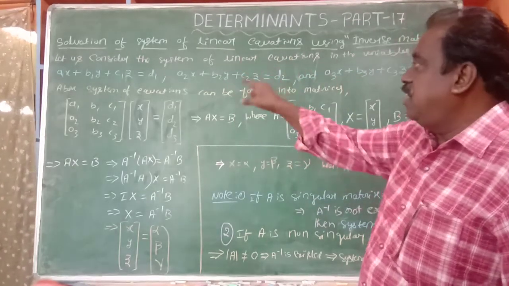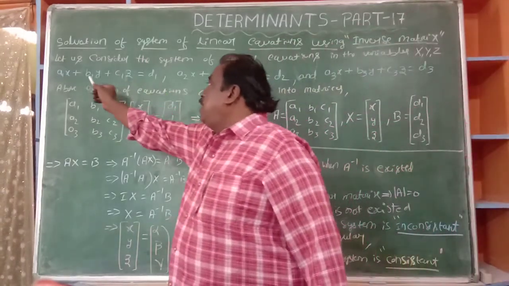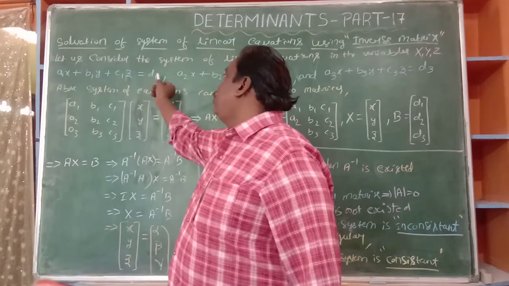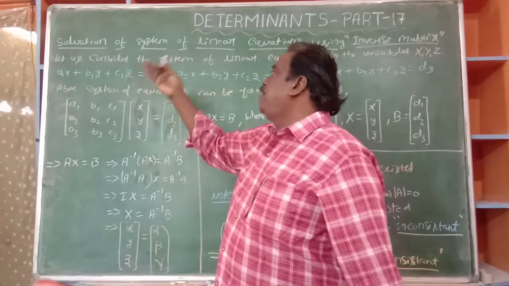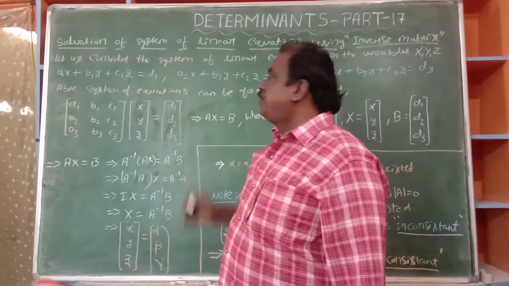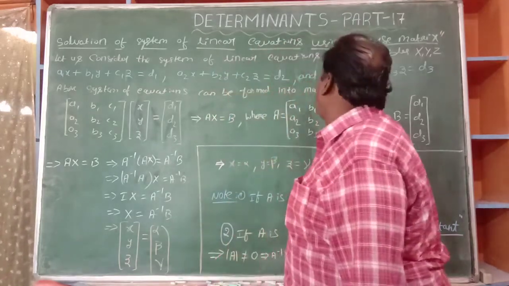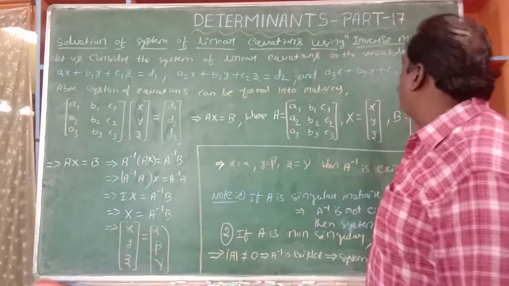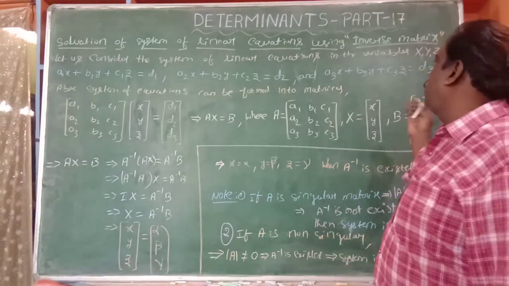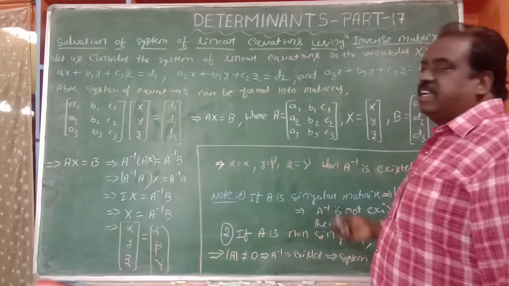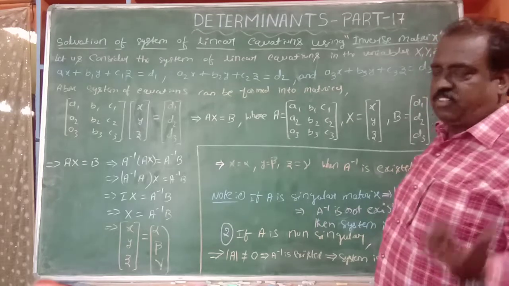equations which are in x, y, z. You see there. a1x plus b1y plus c1z is equal to d1. Means a1, b1, c1 are some numbers. x plus 2y plus 3z is equal to 5. 6x plus 7y plus 8z is equal to 9. Minus x minus y minus z is equal to minus 2. Like this, a1, a2, a3, b1, b2, b3, c1, c2, c3 are all constants. And d1, d2, d3 are also constant numbers.